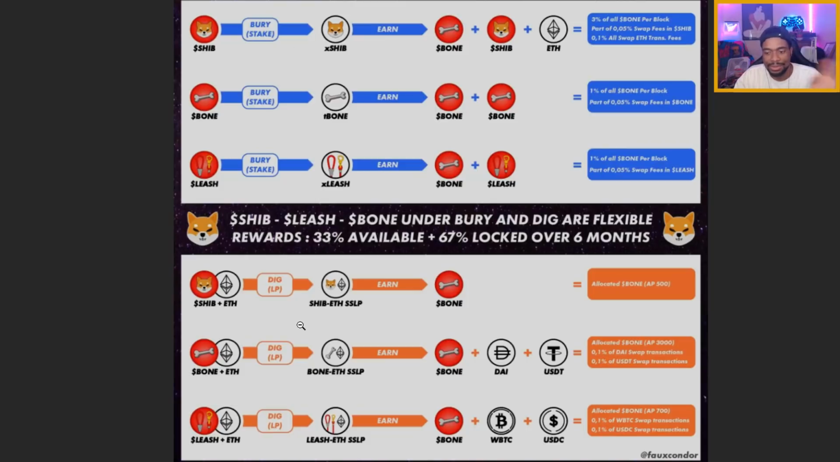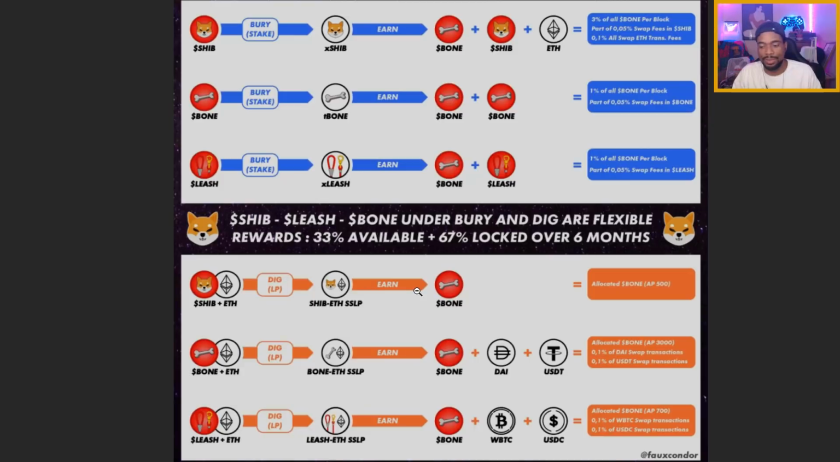Now when it comes to digging, which is when you provide liquidity, when you dig with your SHIB, you're going to earn more BONE tokens. When you put your BONE tokens in there, you're going to earn BONE and these other stablecoins, which are coins I plan on selling. If I ever want to take some money off, I'm just going to take the coins they pay us in, these stablecoins, and sell them, because the whole plan is to just hold your SHIB, BONE, and LEASH as long as possible.